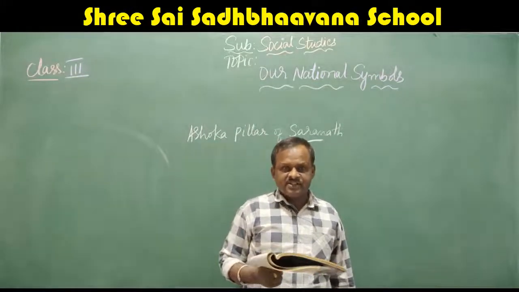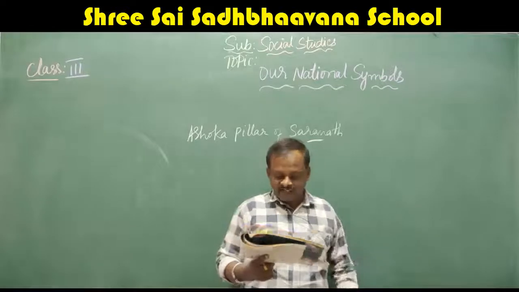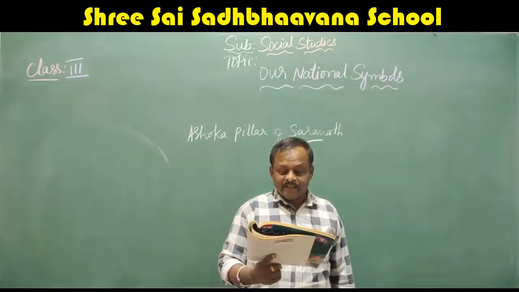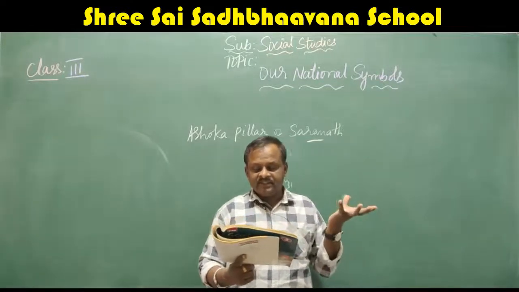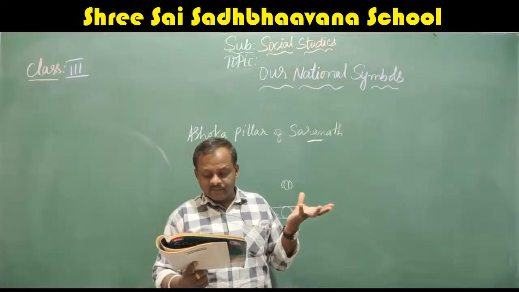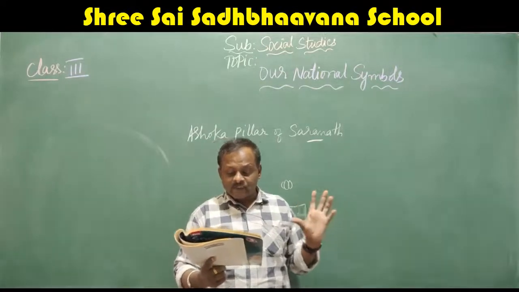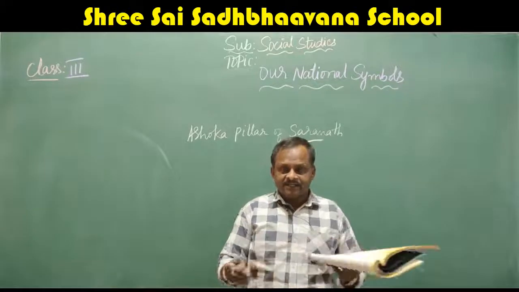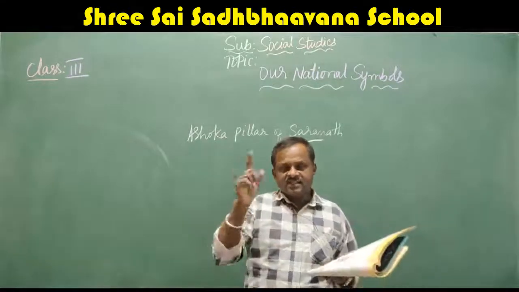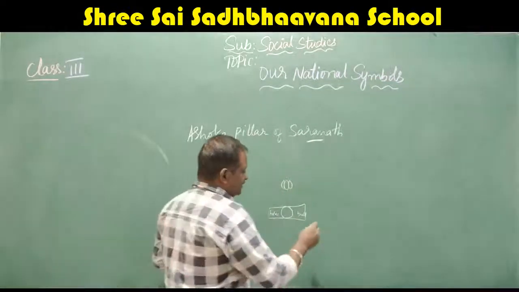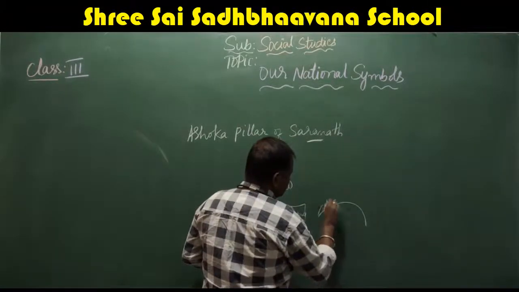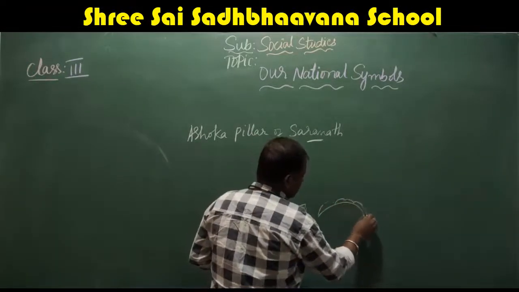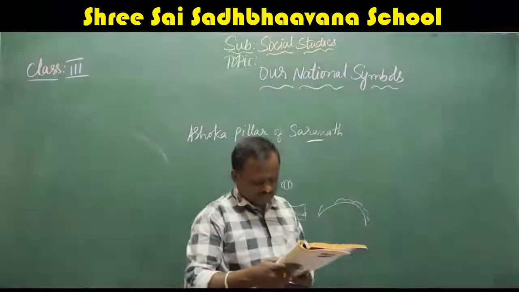Satyameva Jayate. Satya means truth, Jayate means winning. The crest is mounted on a bell-shaped base, carved like a lotus with inverted petals. That means the petals are inverted. It is carved on a bell like this, and on this, it is mounted.